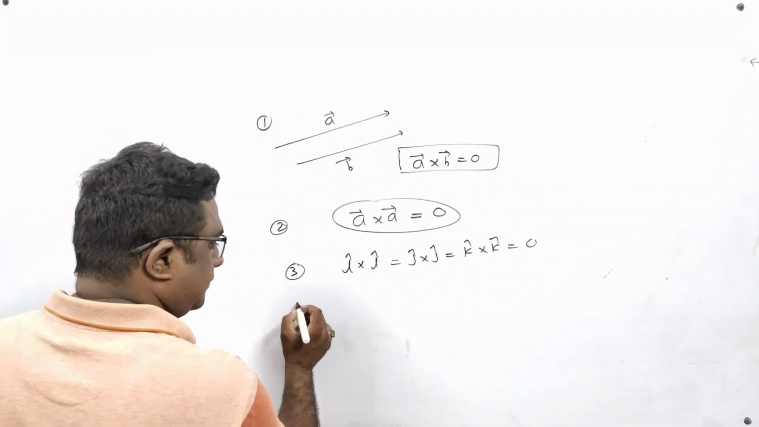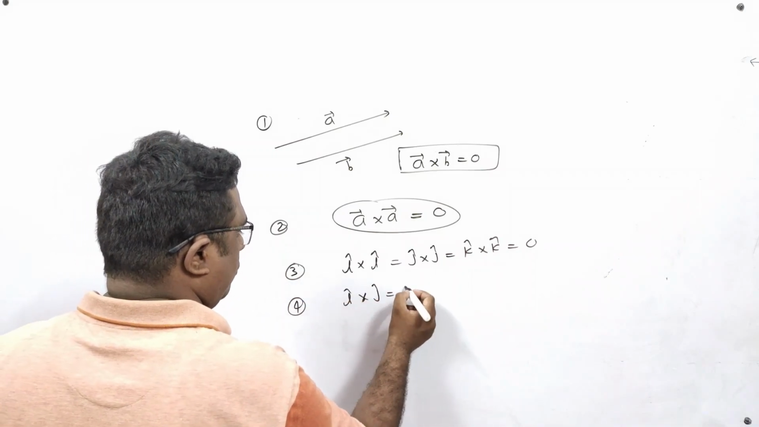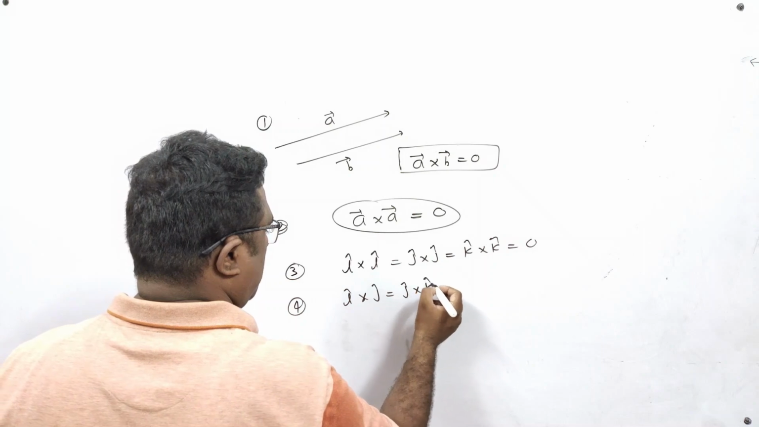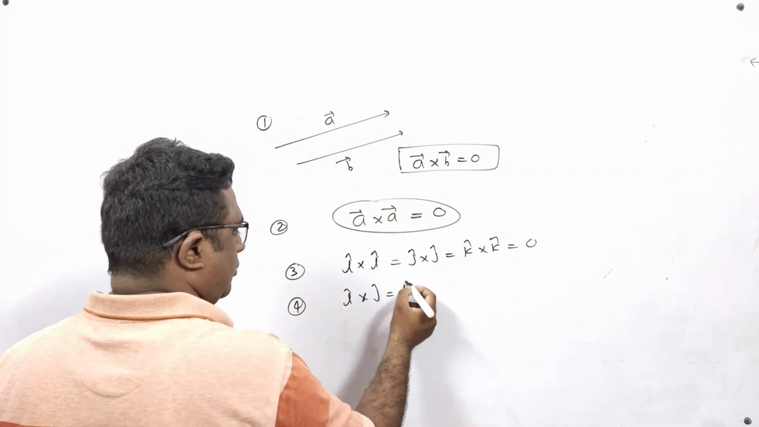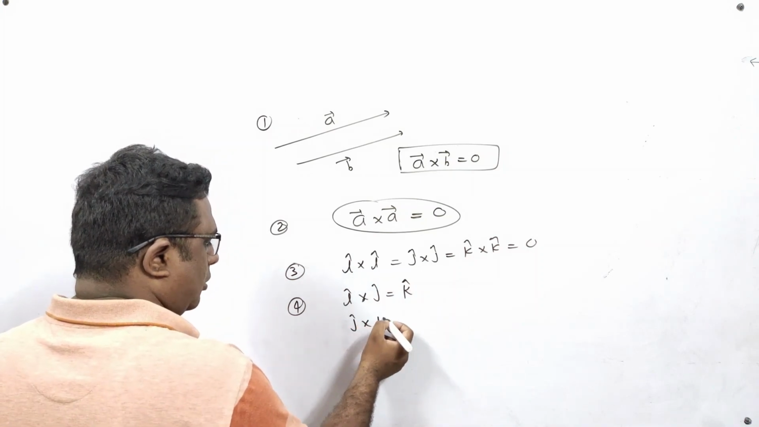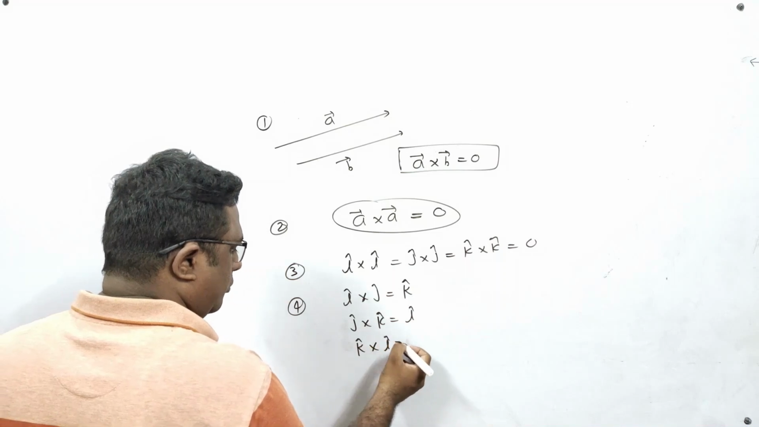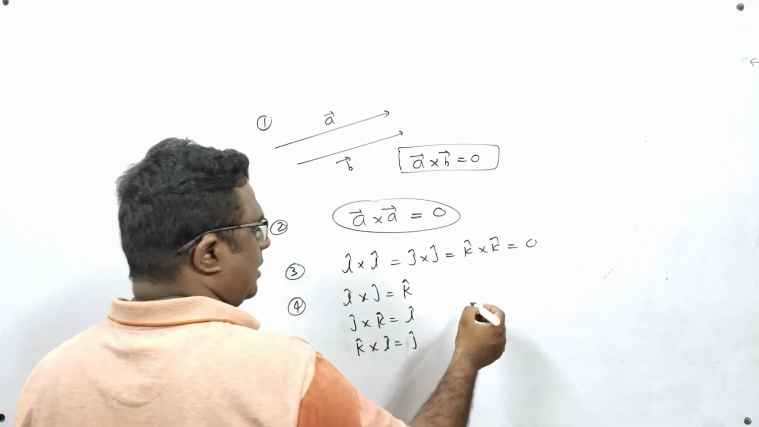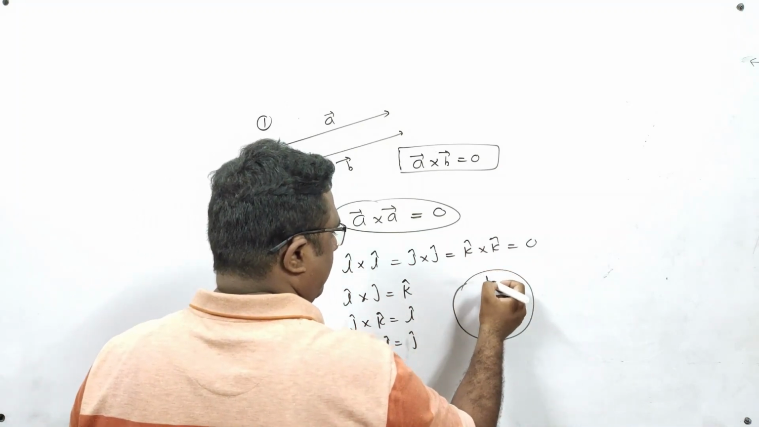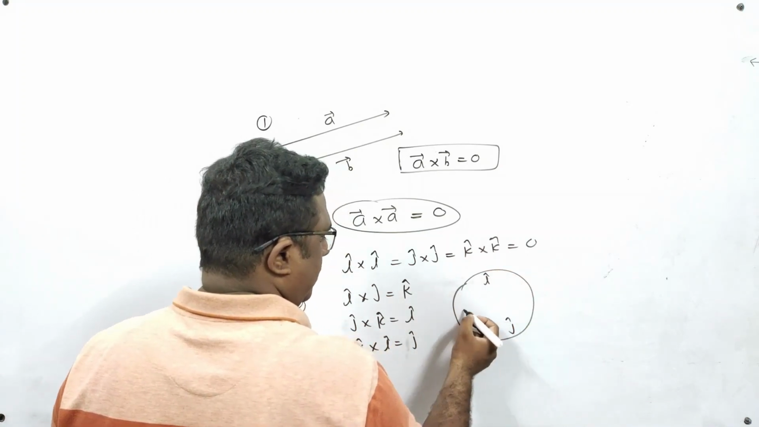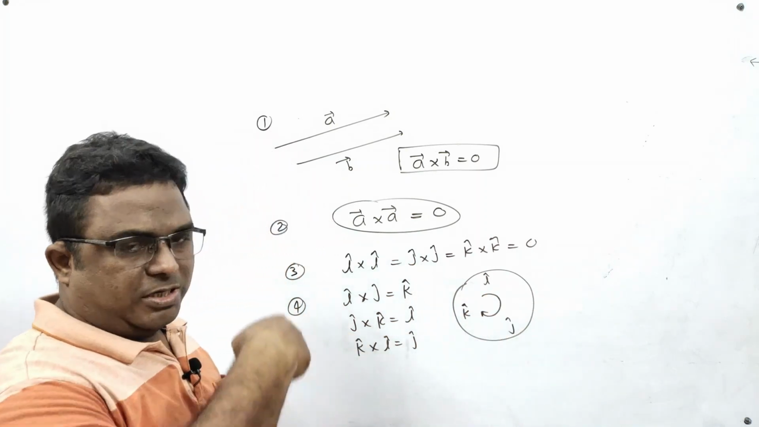Formula number 4: i cross j is equal to k, j cross k is equal to i, and k cross i is equal to j. These formulas can be remembered with the help of a circle. Here I am writing i cap, j cap and k cap, and you have to rotate this circle clockwise.